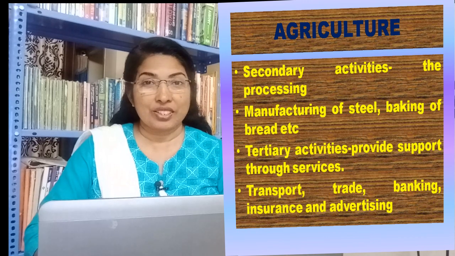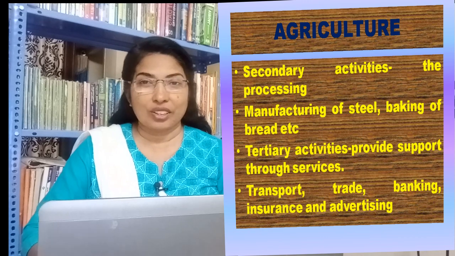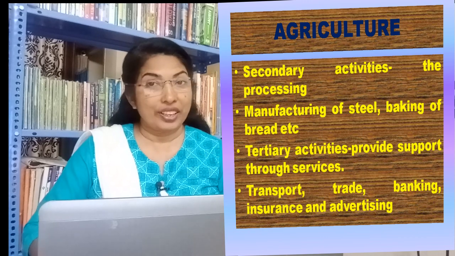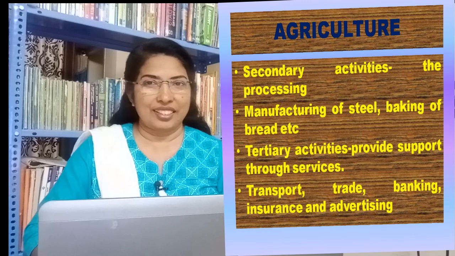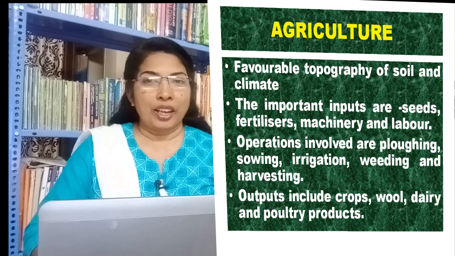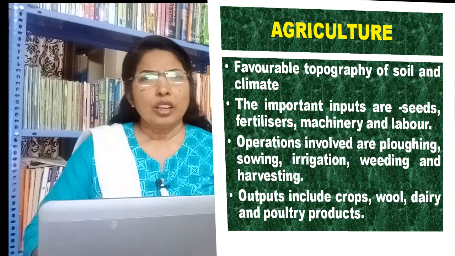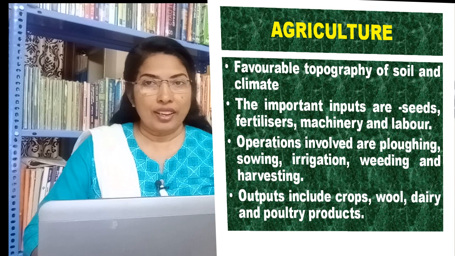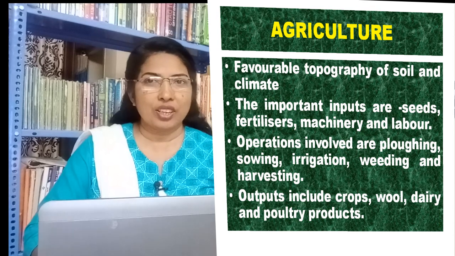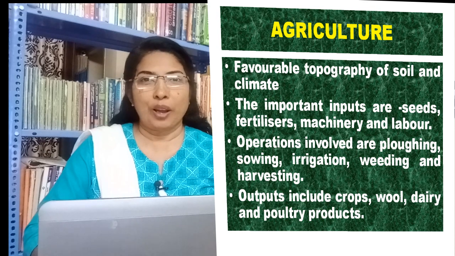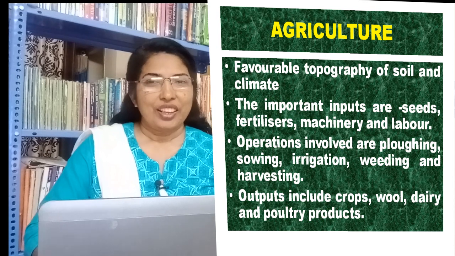Tertiary activities provide support to the primary and secondary sectors through services. For example, transport, trade, banking, insurance, and advertising. Agriculture is a primary activity. Favorable topography of soil and climate are important for agricultural activity. So let us look at what this farm system is all about.